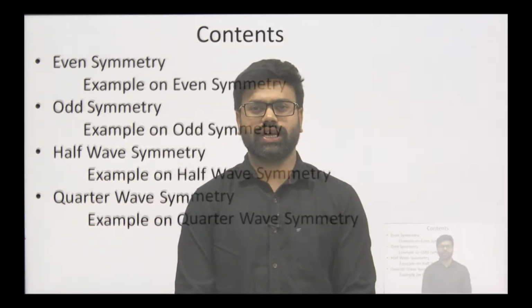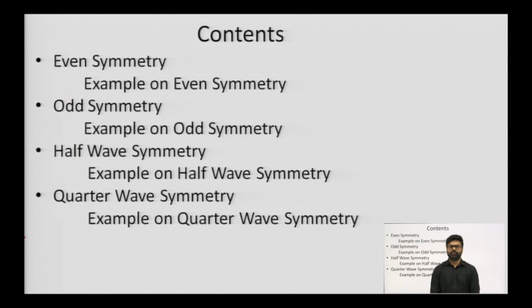So, these are the contents that we are going to discuss. First of all, we will see what is a symmetry, what is even symmetry, what is odd symmetry, what is half wave symmetry and what is quarter wave symmetry. All that we will discuss, and on the same we will see one example on each of the symmetric problems and how the Fourier series coefficients will change depending upon the symmetry.